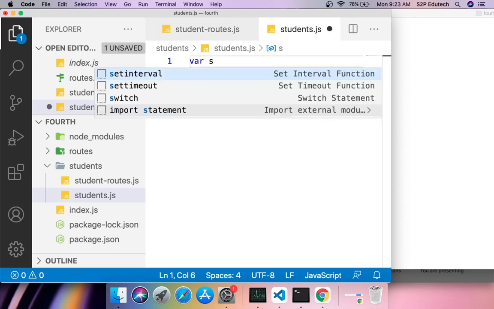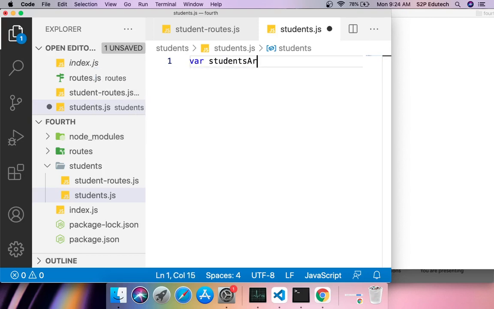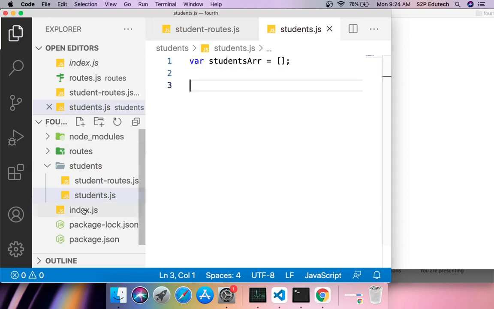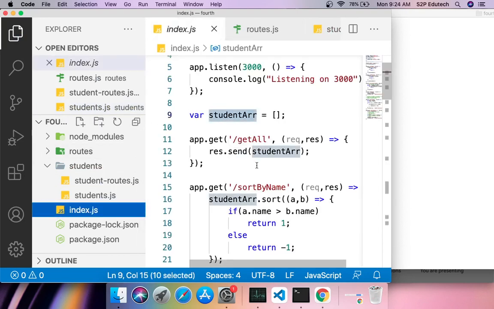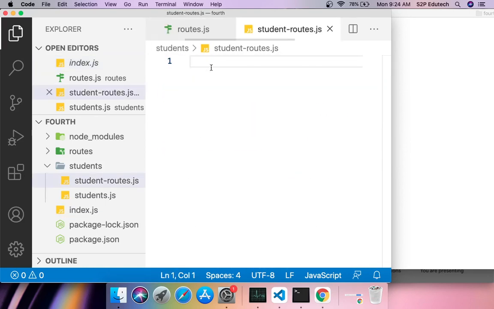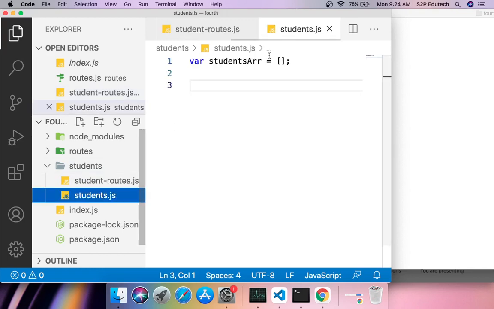So I would say var students arr equals a blank array. This is the same thing which we have done in index.js, but now I am trying to get all these student operations, whatever operations we have performed here, into this particular file, which is students.js.